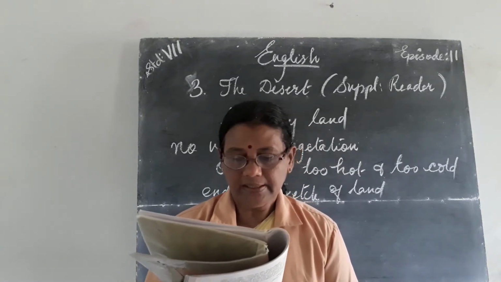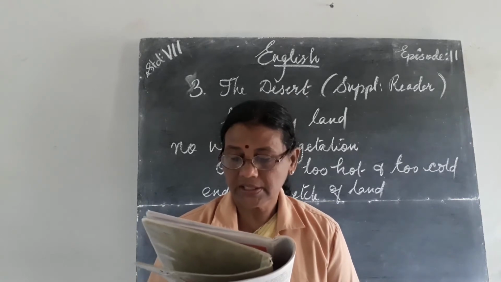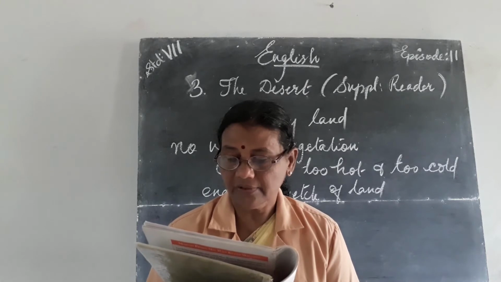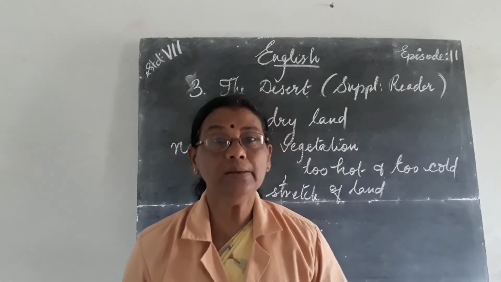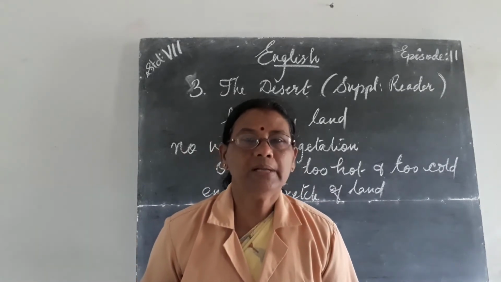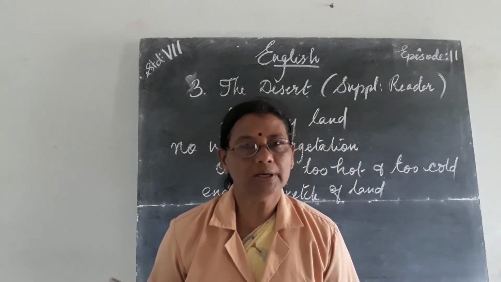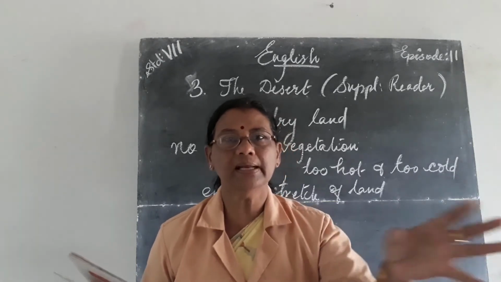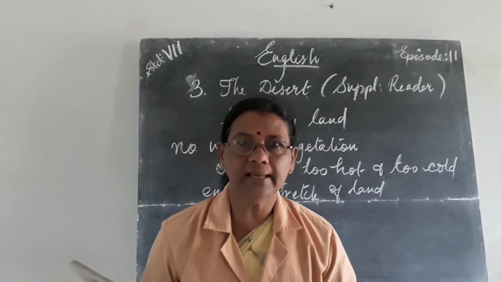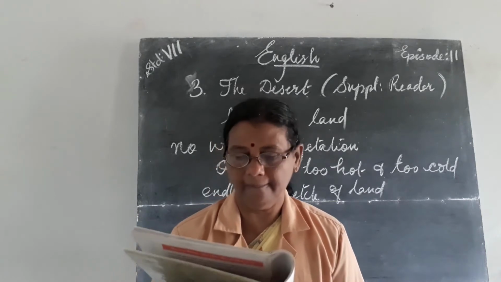But whenever it rains, which is rare, means not common, desert flowers bloom and the sight can be as rewarding as that of any tropical garden. So in between, after a long time, in between many months, sometimes a little showering or heavy rain falls. At that time, what happens? Wherever the green patches are there, it starts growing. Wherever the green trees are there, it starts growing. Then it is a tropical area.